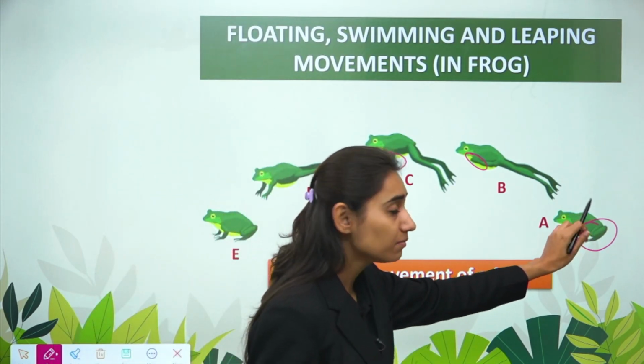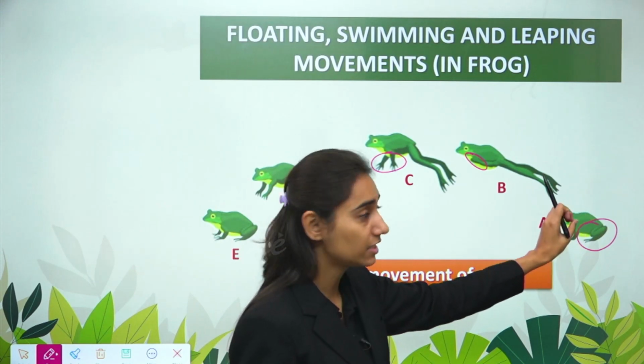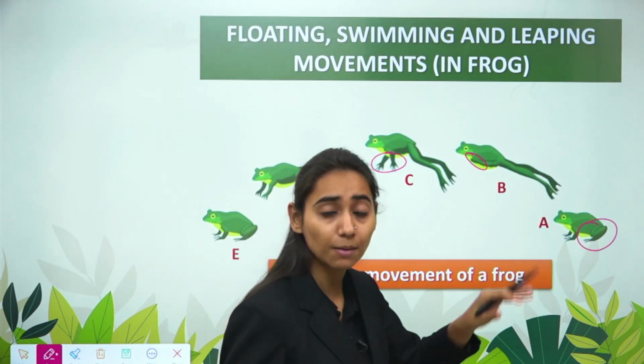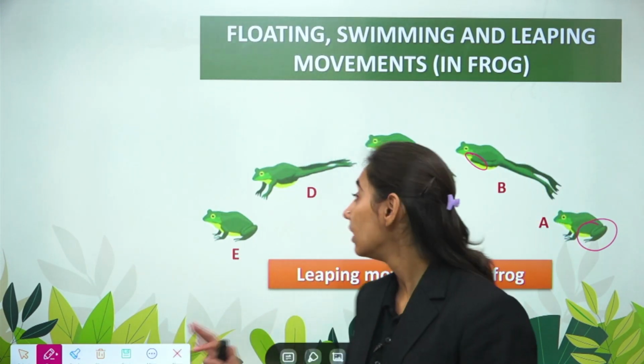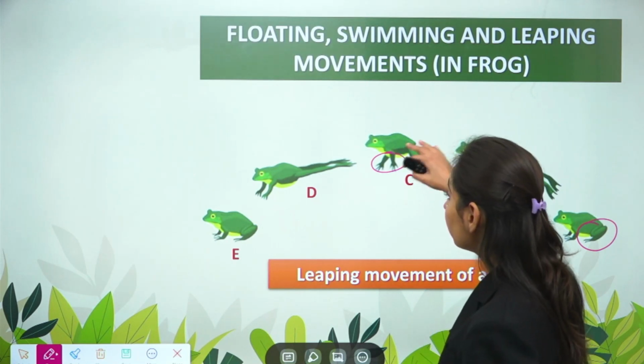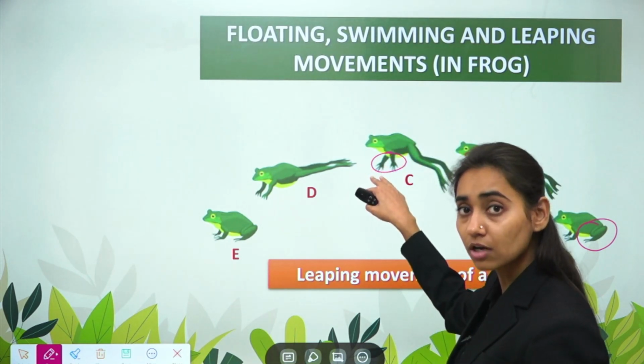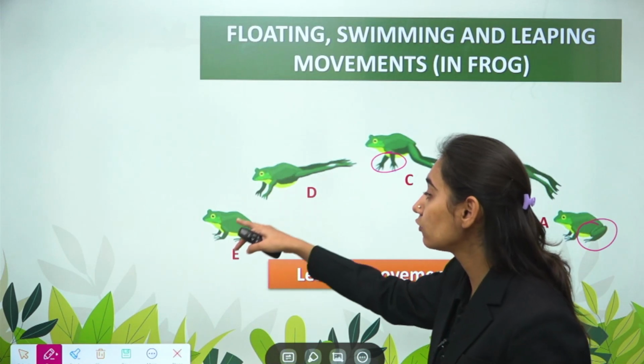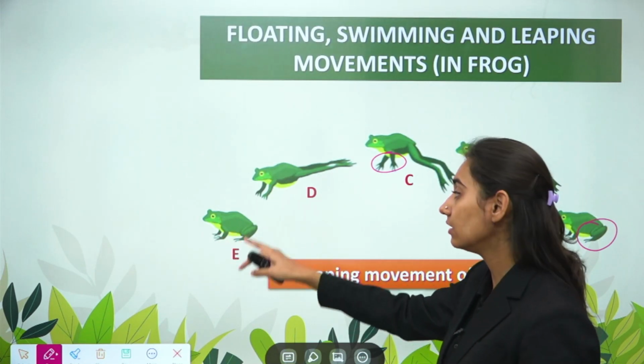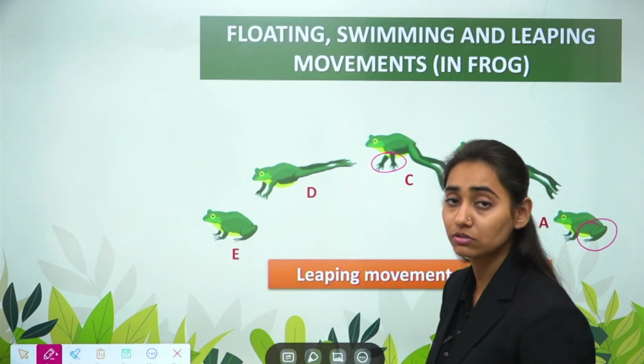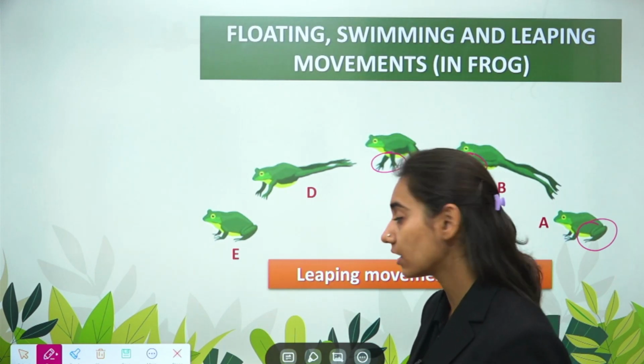So the hind limbs, which are of Z shape, they extend. The frog jumps from one place to another. It takes a leap. The forelimbs protect the frog from the surface, and then again the frog settles down on another surface and is ready for the next leap. So this is how the process of leaping occurs in frog.